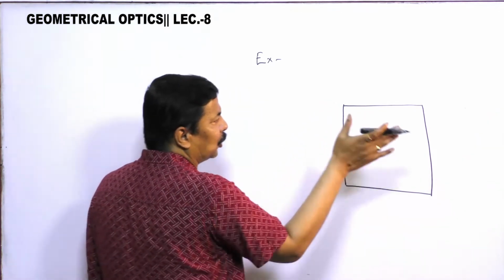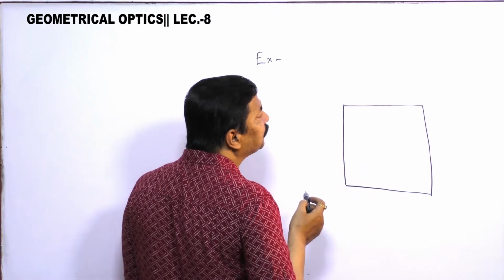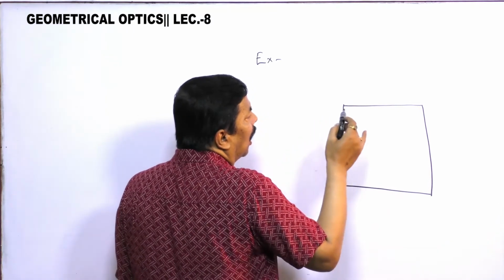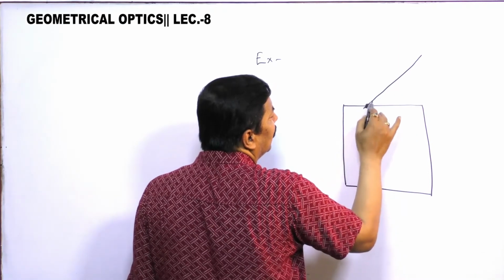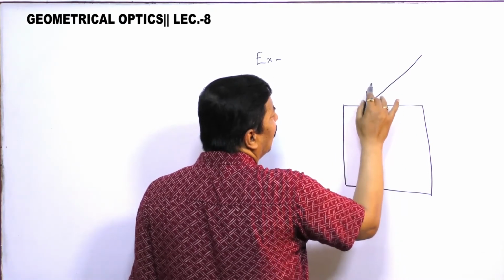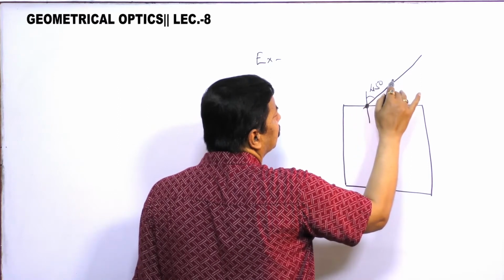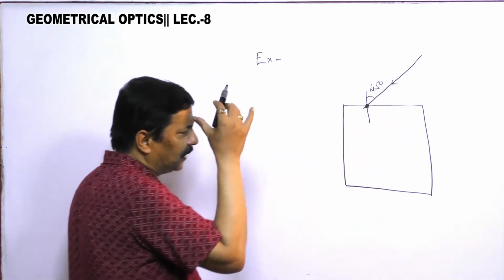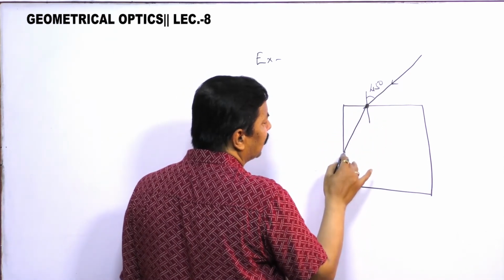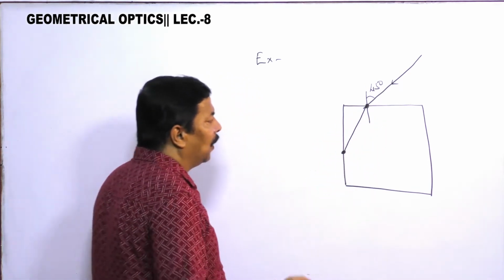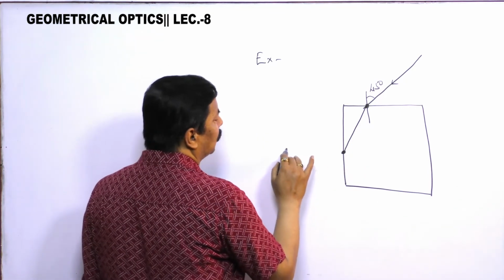Cubical, it is a cube, and a ray of light is incident at an angle of 45 degree. This is the ray of light that is incident. After refraction, it falls on this surface, but no light emerges out.